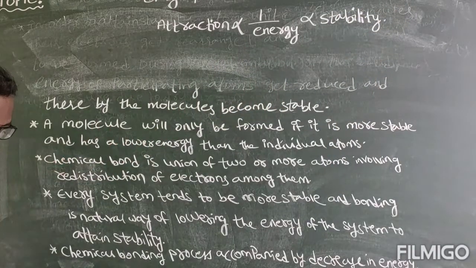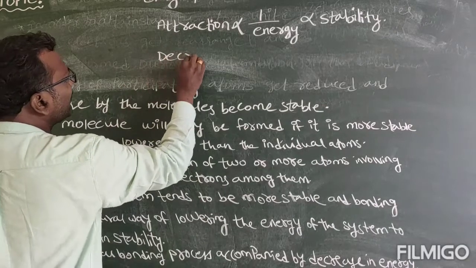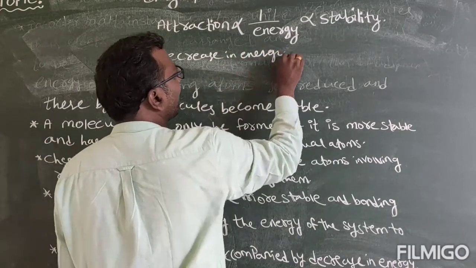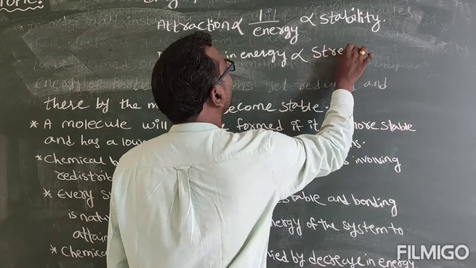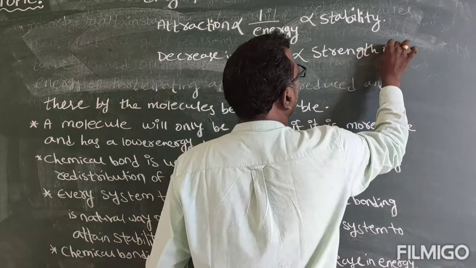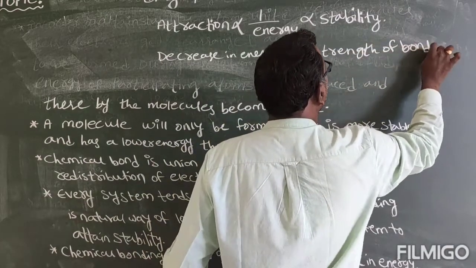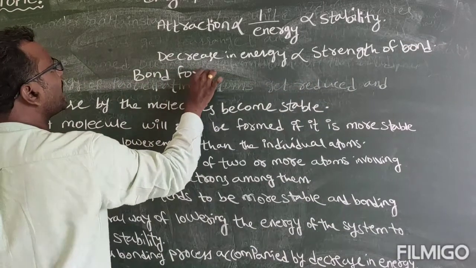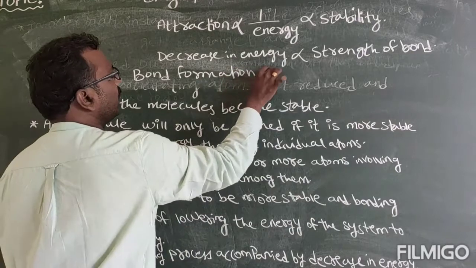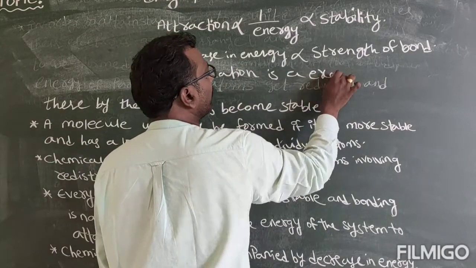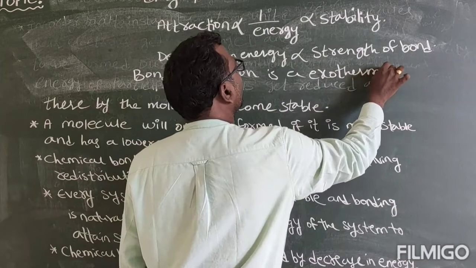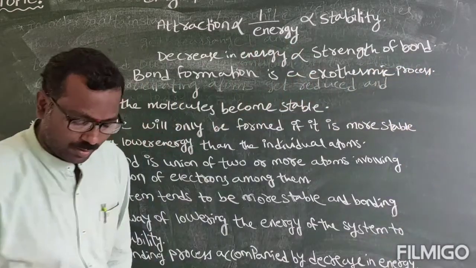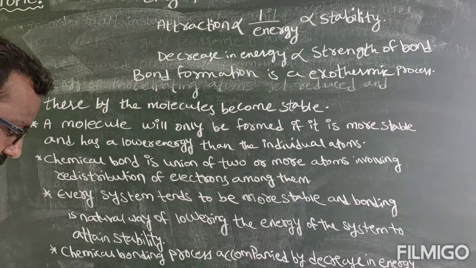And one more thing: decrease in energy is directly proportional to strength of bond. And one more point: bond formation is an exothermic process. It is an exothermic process.